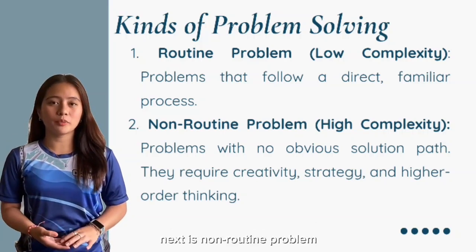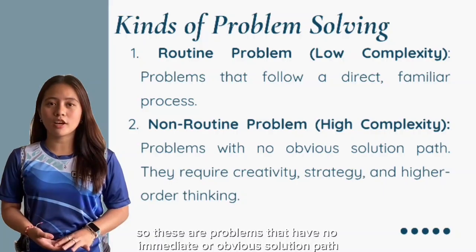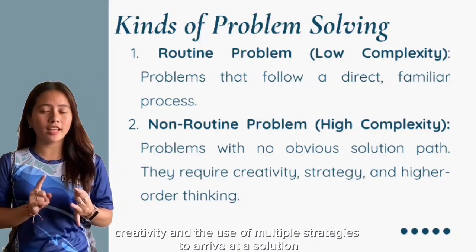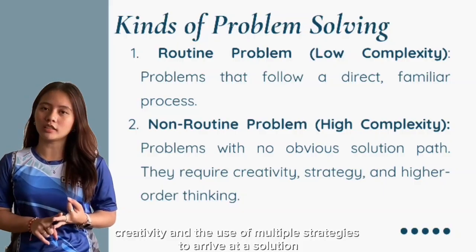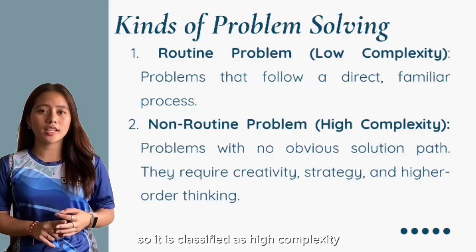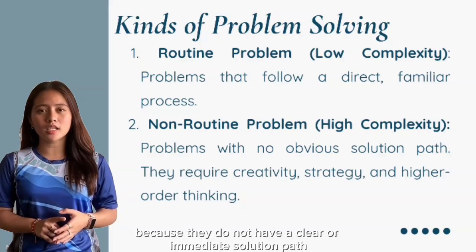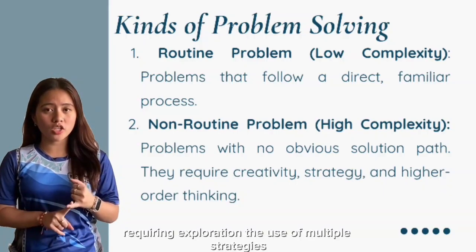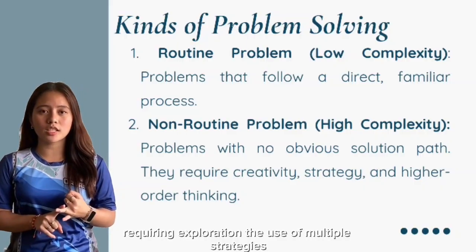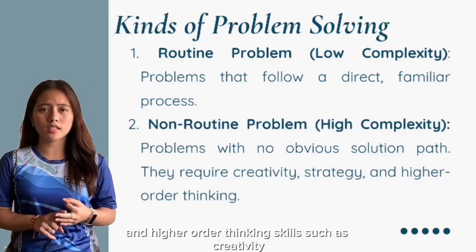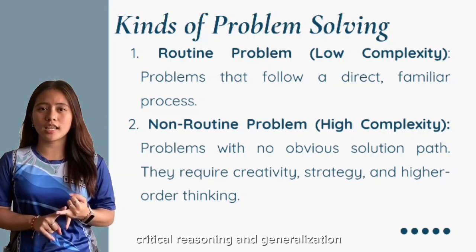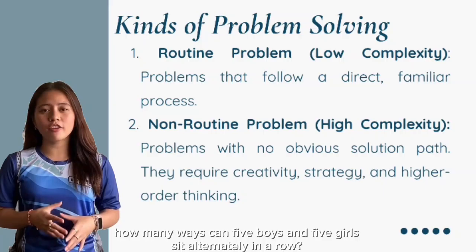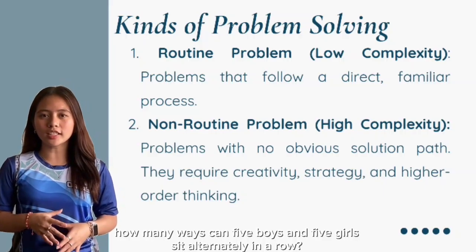Next is non-routine problem. These are problems that have no immediate or obvious solution path. They require critical thinking, creativity, and the use of multiple strategies to arrive at a solution. So it is classified as high complexity because they do not have a clear or immediate solution path, requiring exploration, the use of multiple strategies, and higher-order thinking skills such as creativity, critical reasoning, and generalization. For example, in how many ways can 5 boys and 5 girls sit alternately in a row?